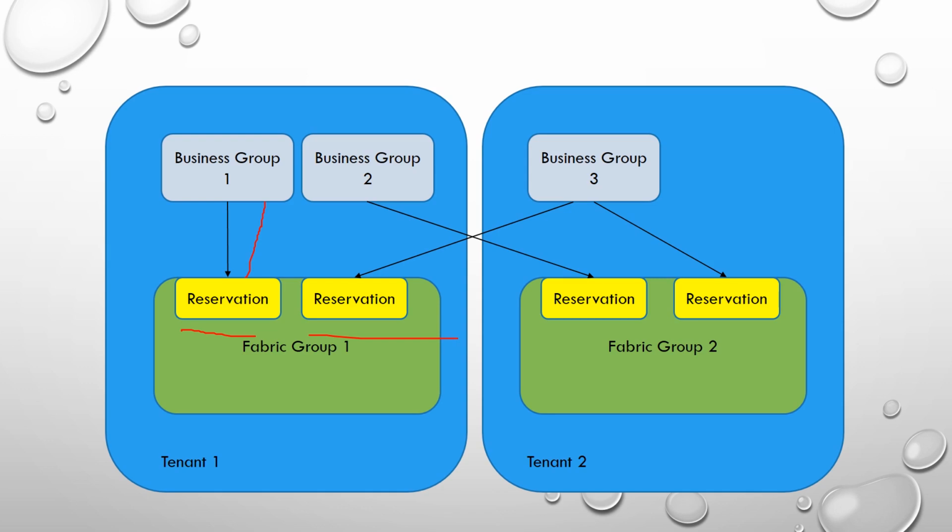This is the whole process of how the fabric, or should I say the resources that we have, is logically segregated into smaller pieces and allotted to tenants for provisioning. The total resources that a tenant has been allowed to provision on will simply be the aggregation of all the resources that its business groups have been allocated.